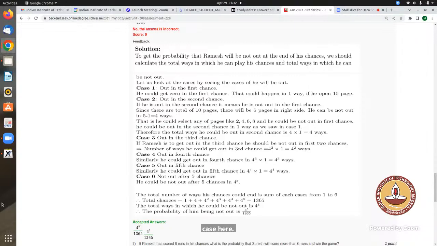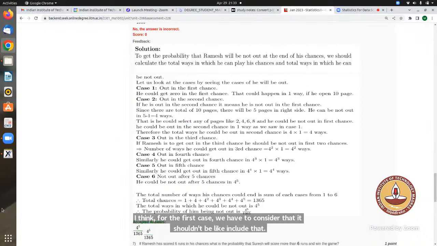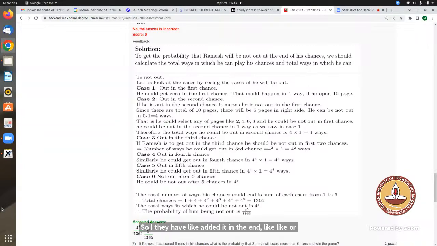Sir, if we take 5 chances and the first one only, then we are including the chance that 0 will be there. And if we are including 0, then the next ones won't be there. So I think for the first case, it shouldn't be included. That's why they have added it in the end. Or total chances can be: first it is out, second it is out, third it is out. So that's why it is added. Because if we take 4/5, 4/5, 4/5, that means there is a chance that in the first one you are out, so then the rest of the values won't be required.